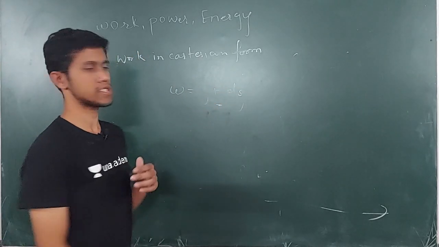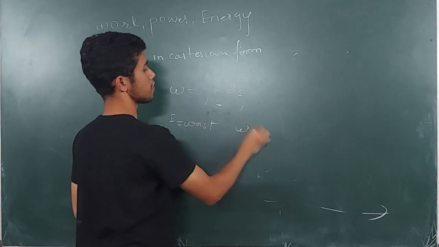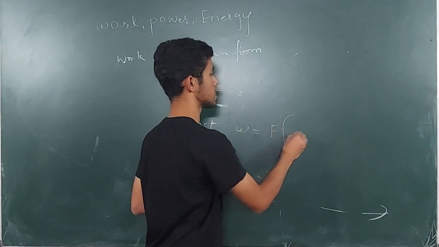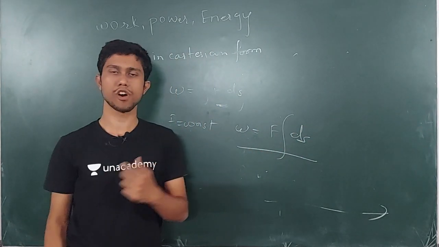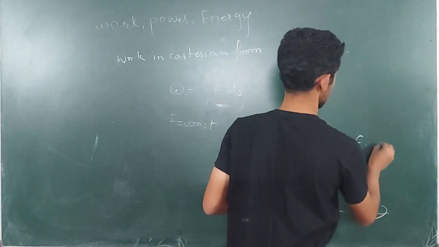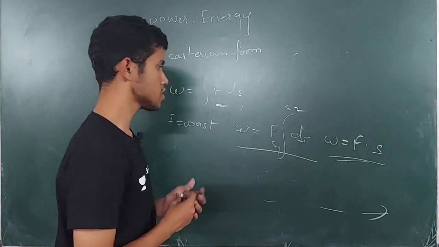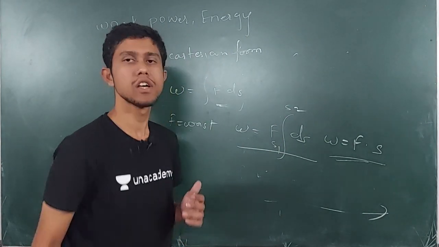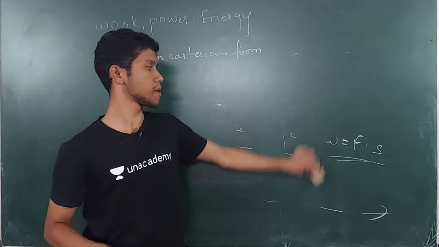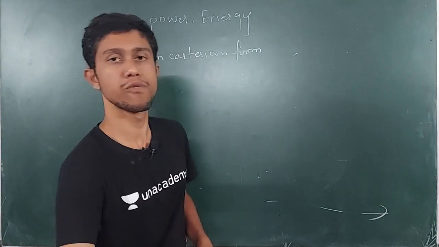Suppose now the force here is constant. So the force, being a constant value, will come out of the integration, and it will be F dot integration of ds. So now it simplifies to the formula you have learned earlier, with S1 and S2, so W equals Fs, which is the work done by a constant force. So this is how we get one formula from the other formula. Now we are going to use the work done by the variable force as a formula, and we'll see what the equation is when we find the work.